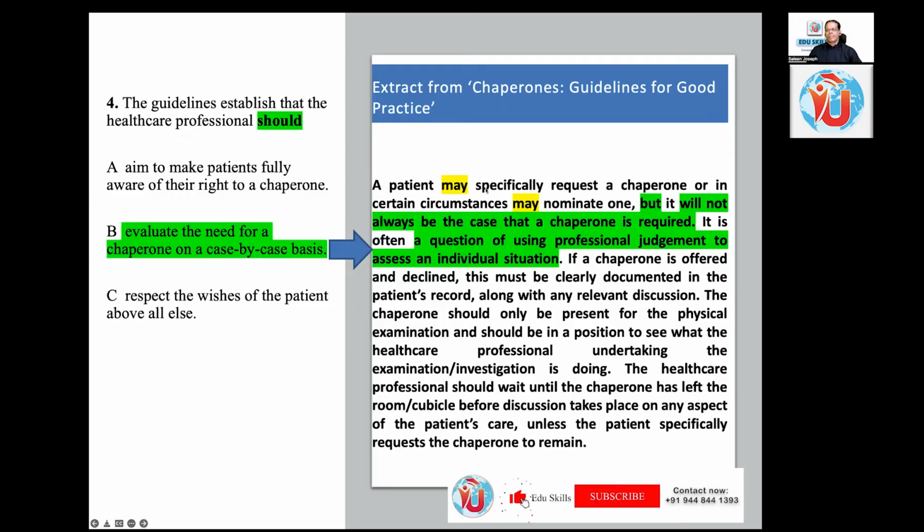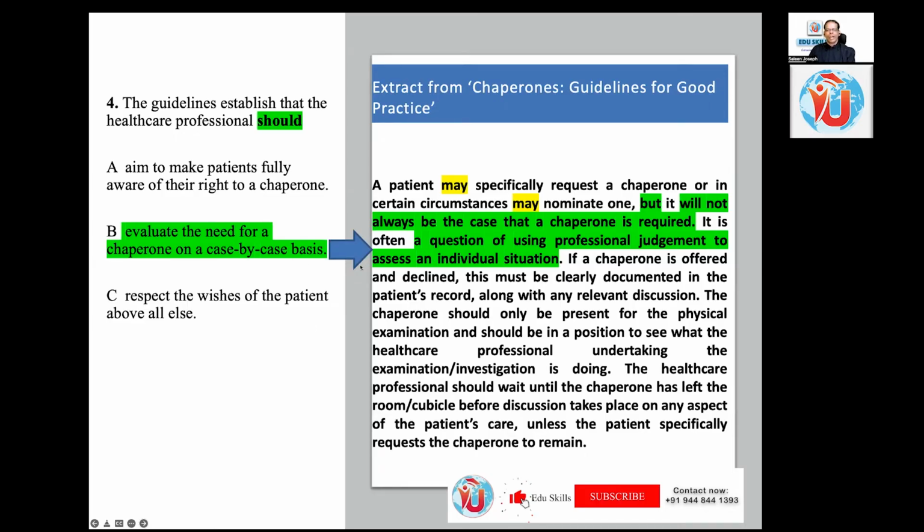But a patient may specifically request a chaperone, or in certain circumstances may nominate one. But when there is a contrasting word, the answer must be immediately after that. It will not always be the case that a chaperone is required. It is often a question of using professional judgment to assess an individual situation, case by case.